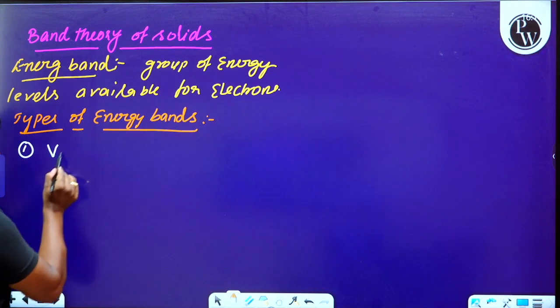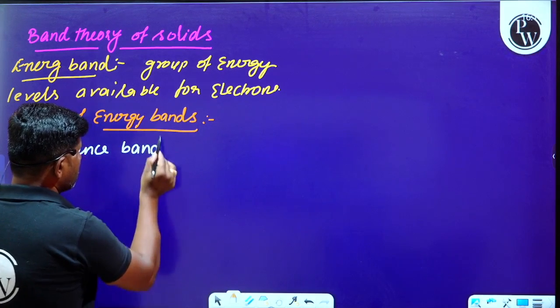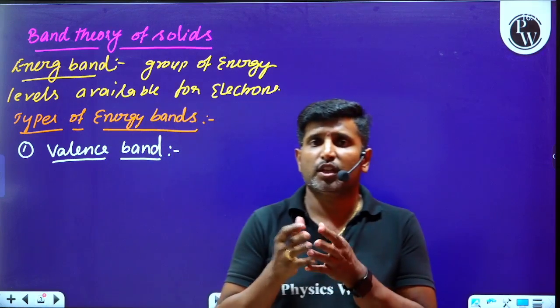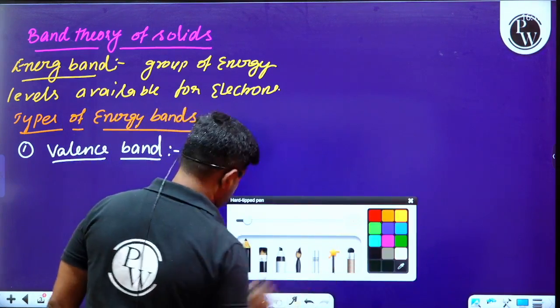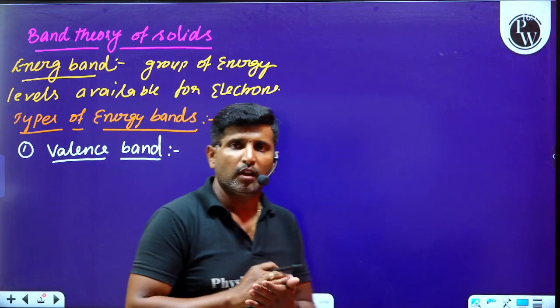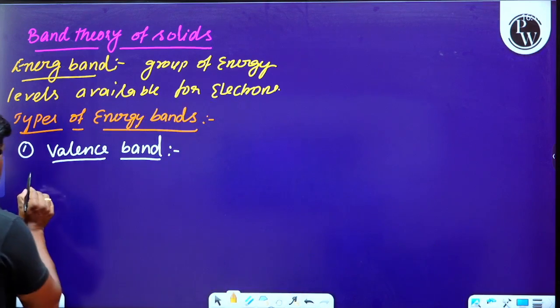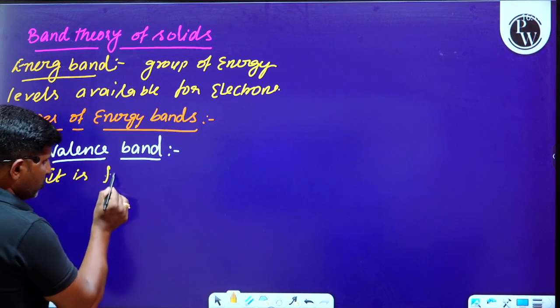First one, we have to understand what the valency band is. Valency band is nothing but the band which consists of energy levels of free electrons, or we can say the group of energy levels for the valency electrons. So please observe this. It is a filled energy band.